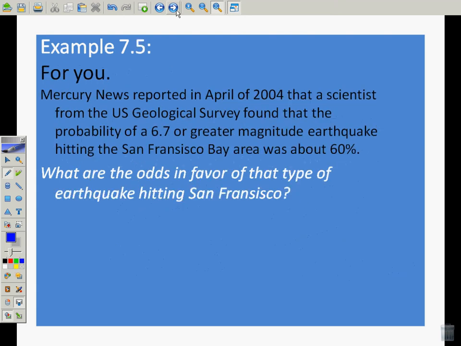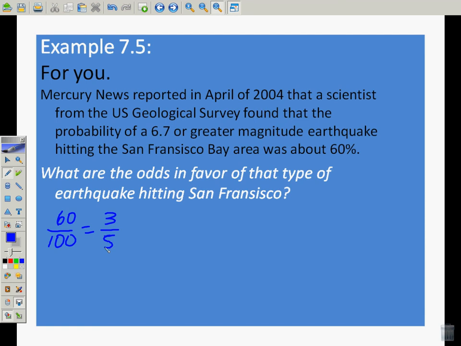Now, Mercury News reported in April of 2004 that a scientist from the U.S. Geological Survey found that the probability of a 6.7 or greater magnitude earthquake hitting the San Francisco Bay Area was about 60%. What are the odds in favor of that type of earthquake hitting San Francisco? This is a simple problem where we take the probability and convert it to odds. The probability of it happening was 60%, so that's 60 out of 100. We know that that's 3 out of 5.